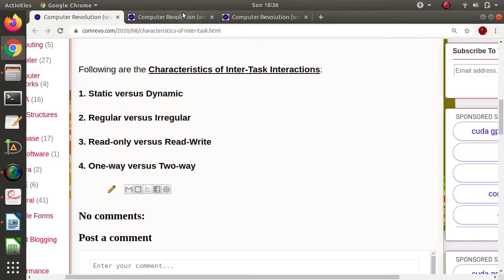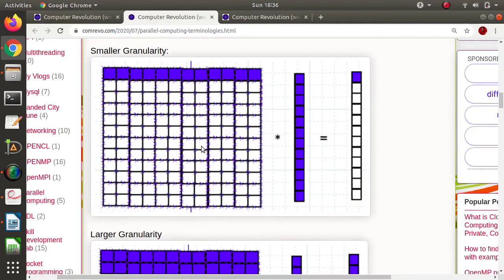For example, look at this. Here we are multiplying one matrix with one vector and we are getting a resultant matrix. So here we are knowing at what time data will be shared among the different tasks and how much data is shared.